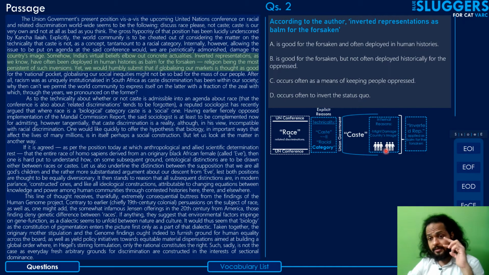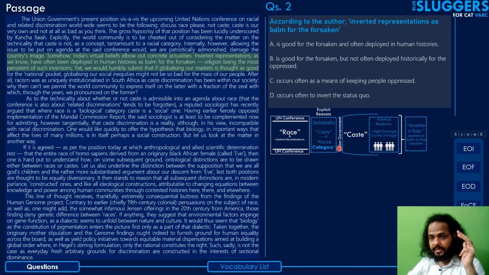But according to the author, the government has just reversed or inverted the narrative. Instead of telling them what is true, that the discussion might actually benefit them, they have inverted the narrative and are telling them that the discussion will not be in your favor because it will malign your own country's image, and hence the case of inverted representations, right?